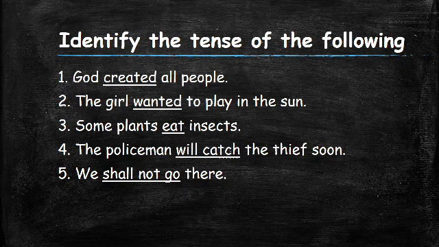Identify the tense of the following. First sentence. God created all people. In this sentence, created is the verb.